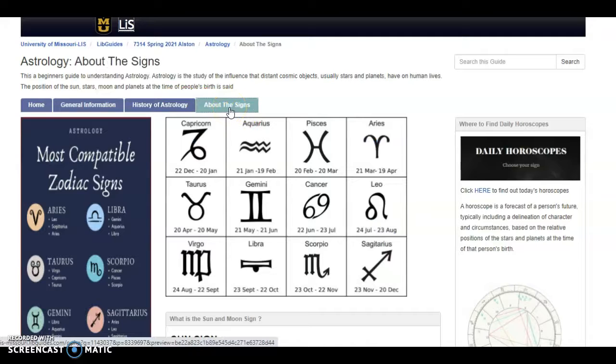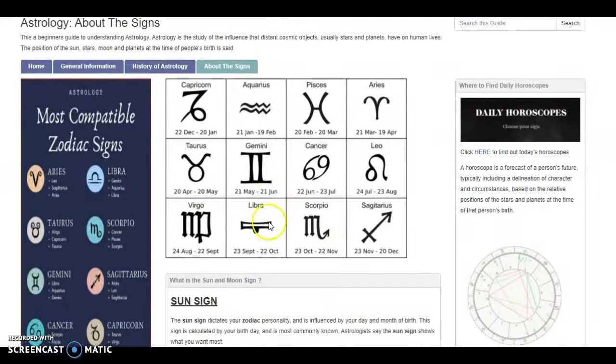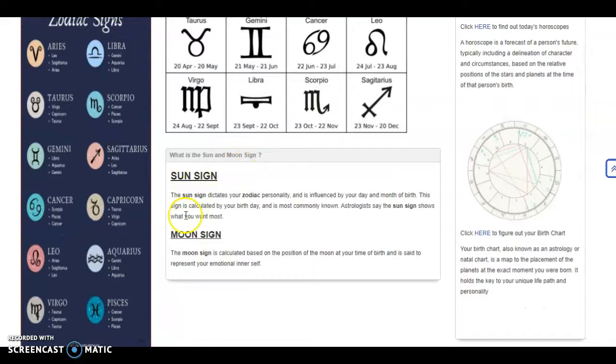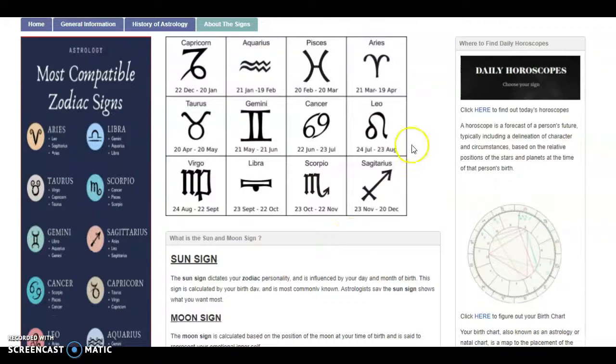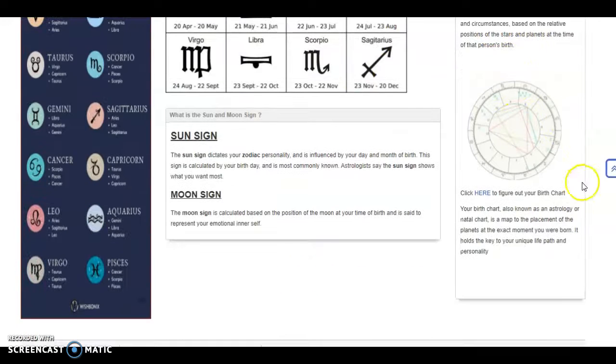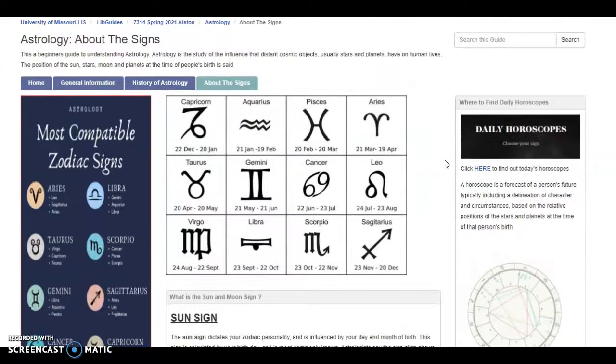Lastly, if you are looking to learn more about your own astrological sign, click on the About Signs tab. Here you can find out what your sign is, figure out what the sun sign and moon sign actually mean. We also give you links to figure out your daily horoscope and even create your birth chart. This is just a little more fun and to make this experience more personal.